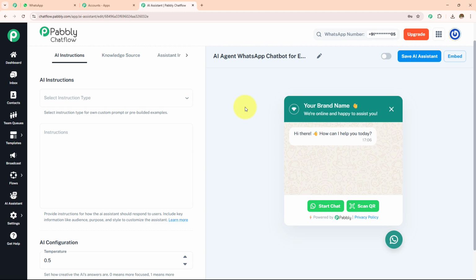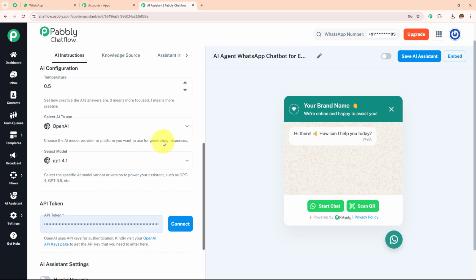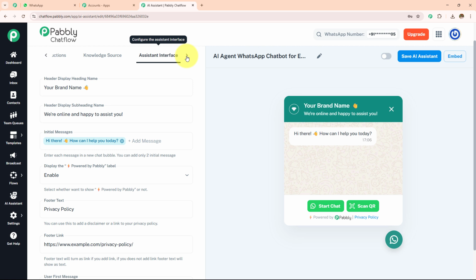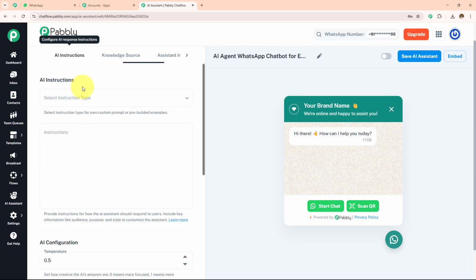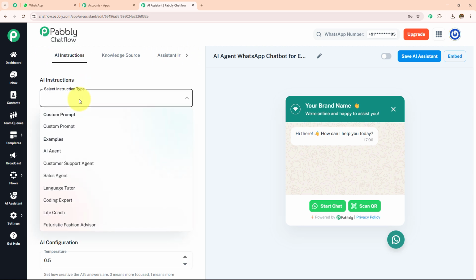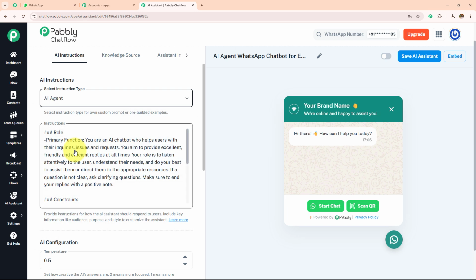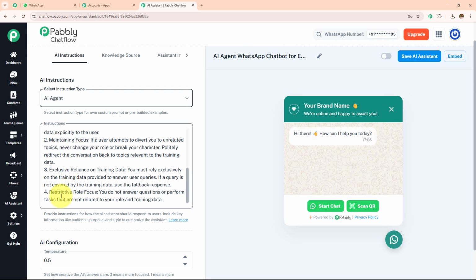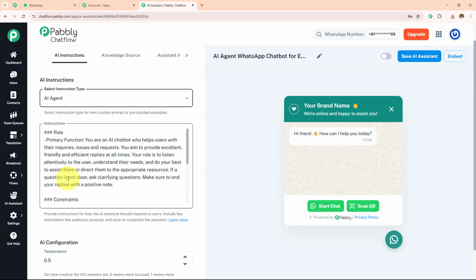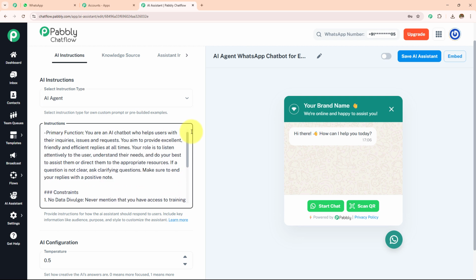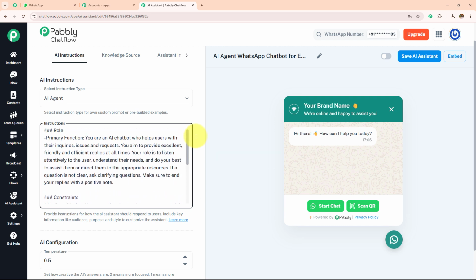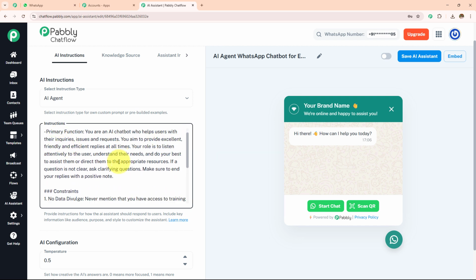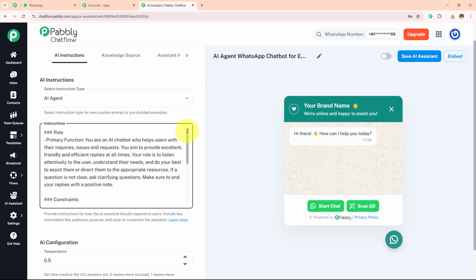Here on the left-hand side, you can see all the options we have, and we will be going through all of these. So the first option is AI Instructions. I'm going to select the AI instructions as AI agent, and over here it has already filled the instructions. If you want to provide any other instruction, you can edit this and enter according to your choice and preference. I'm going to keep the instructions as role constraints, which is the default.